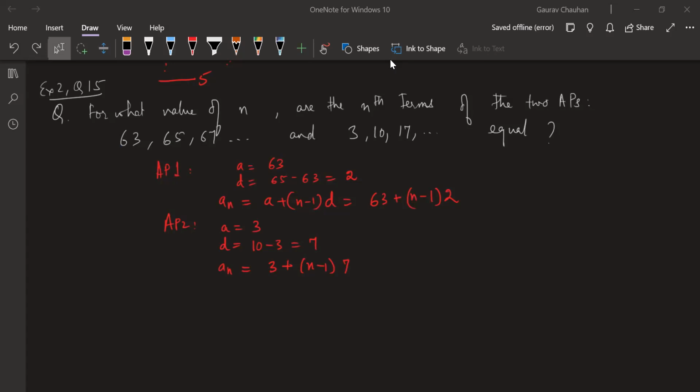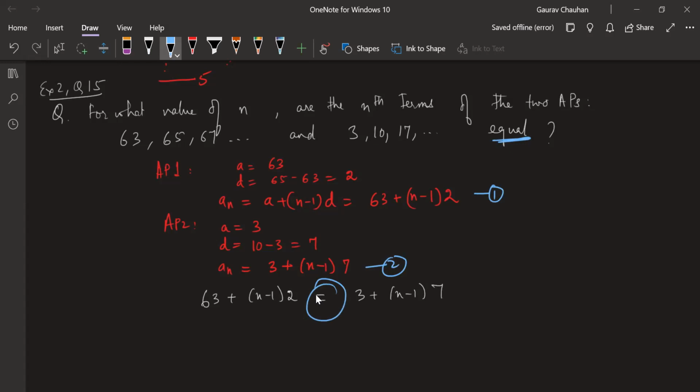63 plus (n minus 1) whole to the bracket 2 is equal to 3 plus (n minus 1) whole to the bracket 7. Perfect. Okay, this nth term and this nth term, they are saying both these terms should be equal. So I'm going to equate it, and that will give one equation, one variable. I'm going to solve for n.